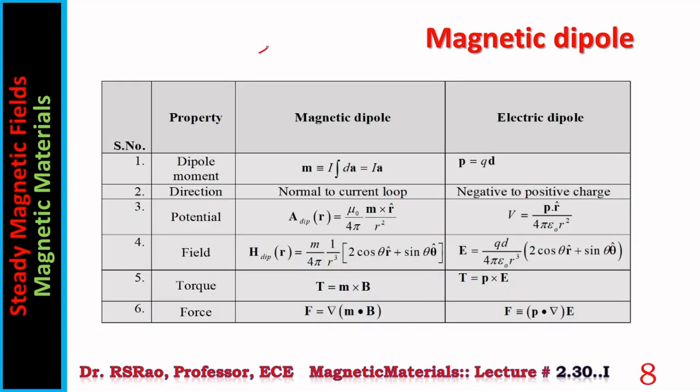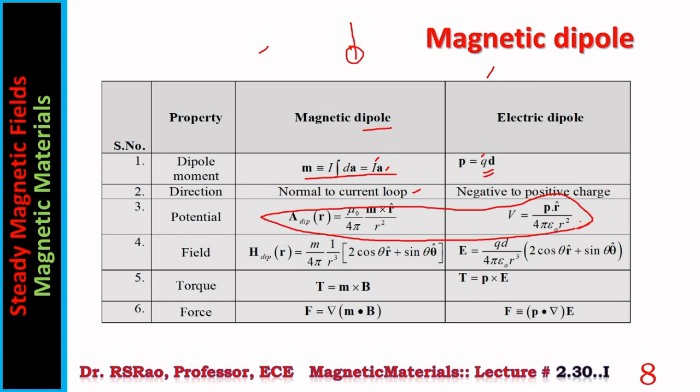A comparison between magnetic dipole and electric dipole is given. Dipole moment in this case is current multiplied by area. Here it is distance multiplied by charge. Direction is normal to the current loop. So if current is like this, the normal to the current loop is the direction of the magnetic dipole. The direction of the electric dipole is from negative to positive charge. Potential is given by this expression, mu naught by 4 pi, m cross r cap by r square. But here it is p dot r cap by 4 pi epsilon r square. A certain similarity can be noticed between the expressions.